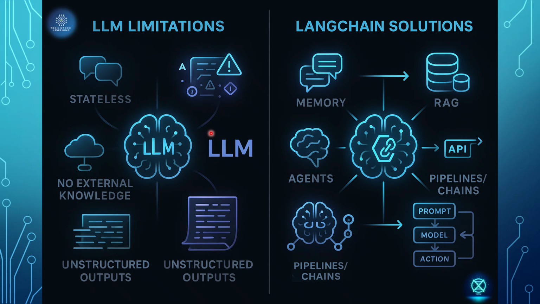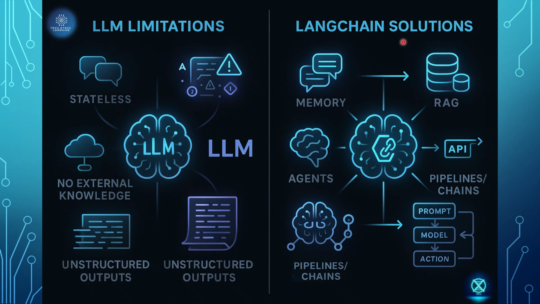So now let's see why LangChain exists. LLMs alone have their own limitations, starting from being stateless and more limited. Basically, they don't have context between queries. They hallucinate facts, and they cannot directly access any external knowledge, or they need structured outputs for real apps. These are the limitations of an LLM working standalone.